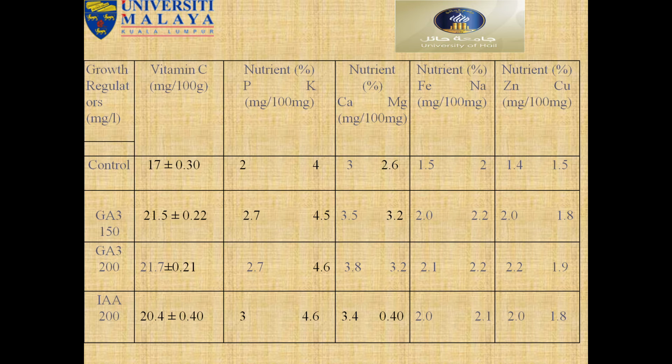You can see nutrient contents: potassium, phosphorus, calcium, magnesium, sodium, zinc, copper. So we can see here we got a good result in different concentrations of GA3. We have seen here a better result than control.